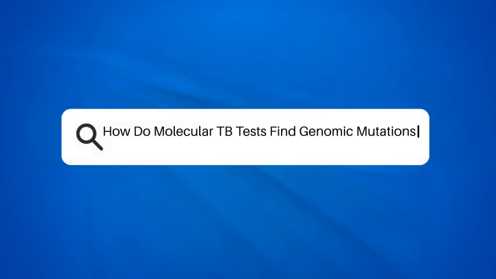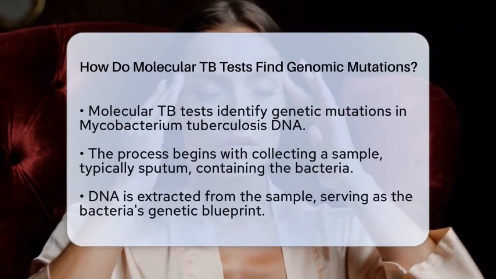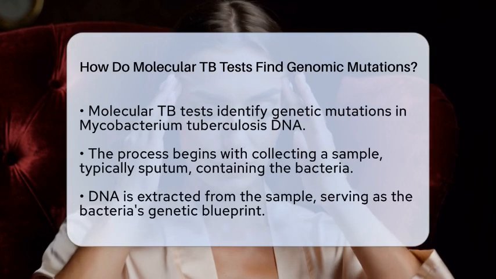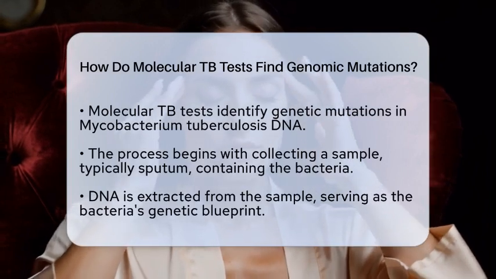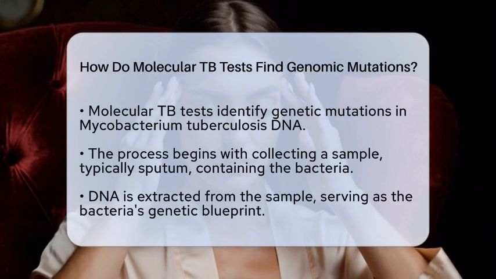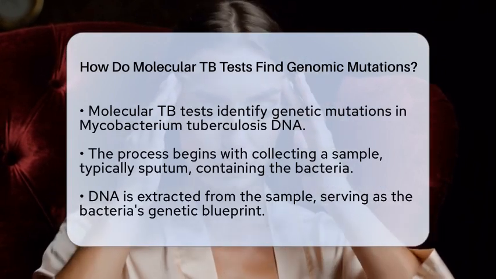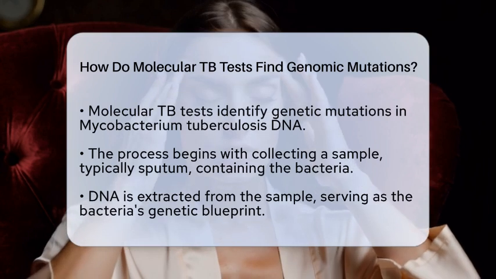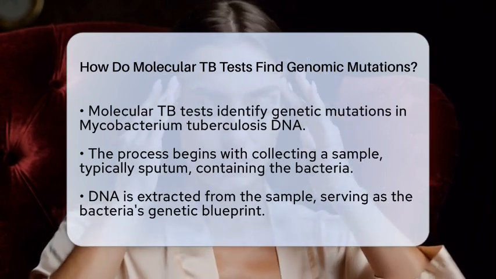How do molecular TB tests find genomic mutations? Imagine trying to find tiny spelling mistakes in a massive book. That's similar to how molecular tuberculosis tests identify genetic mutations in the bacteria that cause TB. These tests analyze the DNA of Mycobacterium tuberculosis to spot specific changes linked to resistance to drugs.